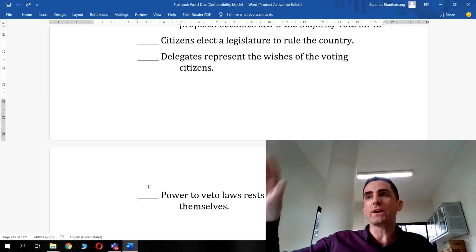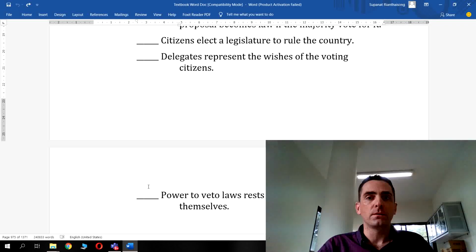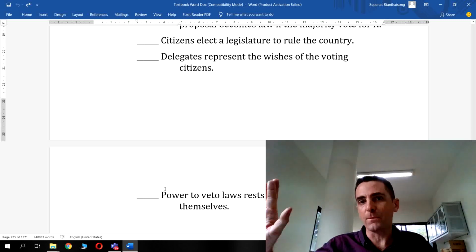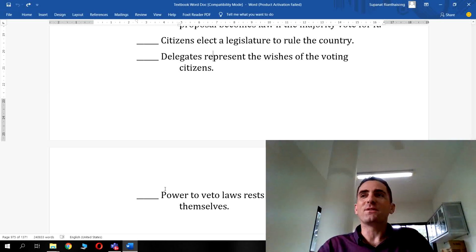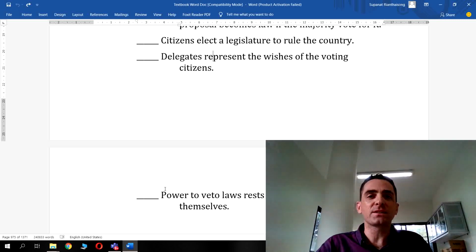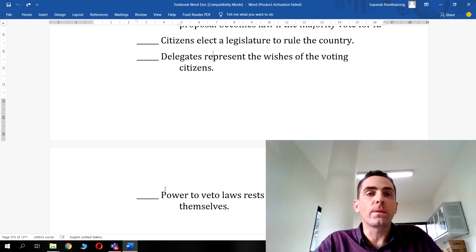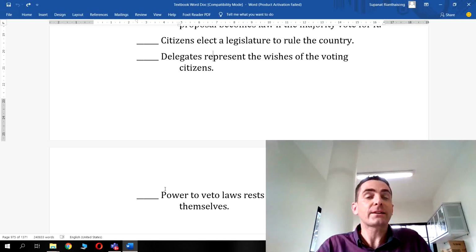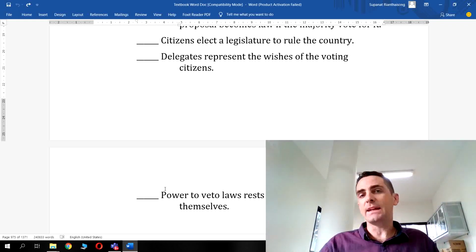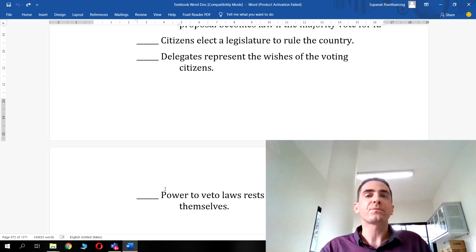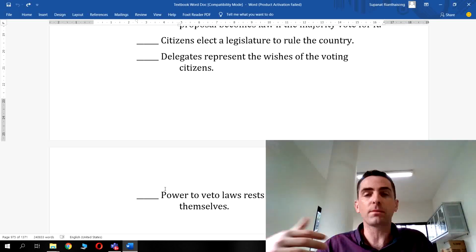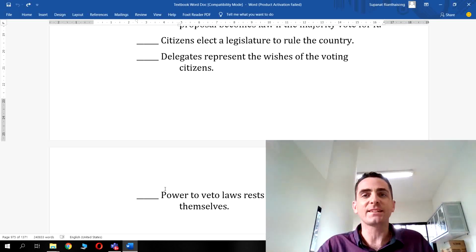It means get rid of, stop. In a representative democracy, individual citizens don't have the power to stop a law. If they want to stop a law, they have to do things like put pressure on their elected representatives. They have to put pressure on the government themselves. They have to start interest groups, pressure groups, demonstrations, protests, blogs, YouTube channels, things like this.